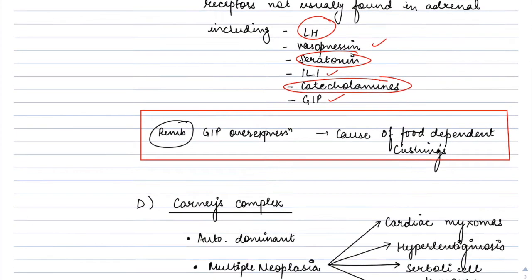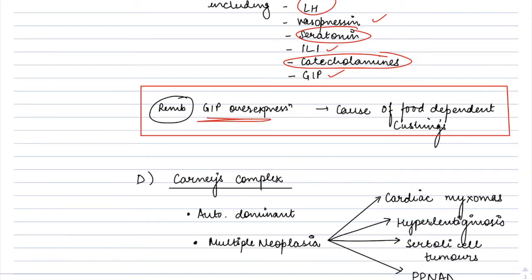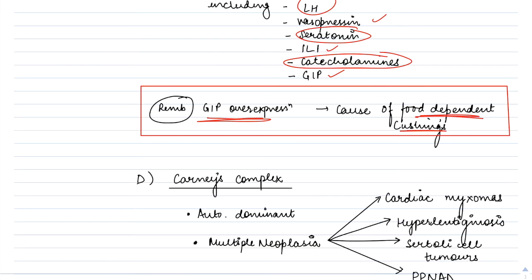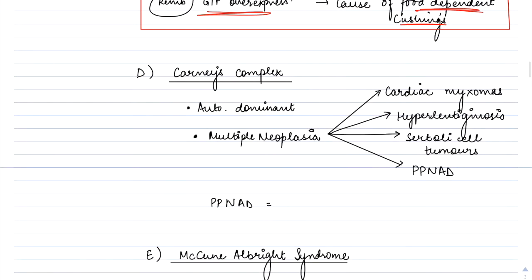Okay, point to note this: out of these ectopic receptors that are expressed in macronodular adrenal hyperplasia, GIP overexpression, it causes food dependent Cushing, because GIP is gastric inhibitory peptide, and this is found in the GI tract and is responsible for food dependent Cushing's. Another cause of ACTH independent Cushing's is the Carney's complex.